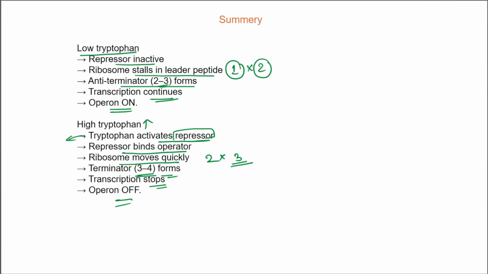So the tryptophan operon is a perfect example of how bacteria save energy with smart regulation, with repression acting as the main on-off switch and attenuation adjusting transcription in real time. So the cell produces tryptophan only when it's truly needed, and this dual control makes the operon fast, efficient and incredibly precise.